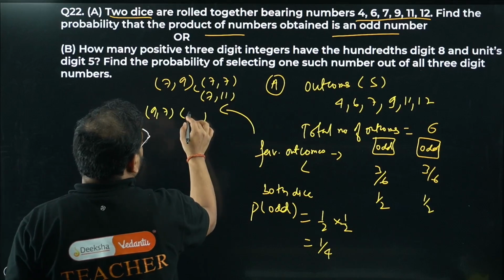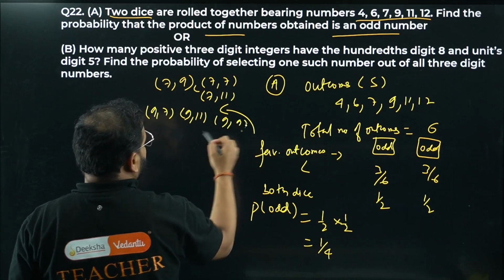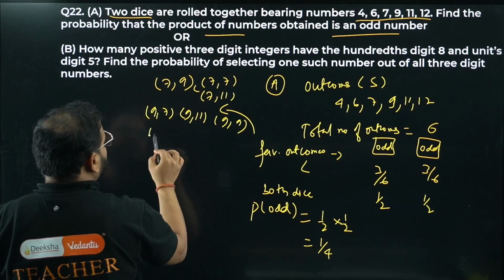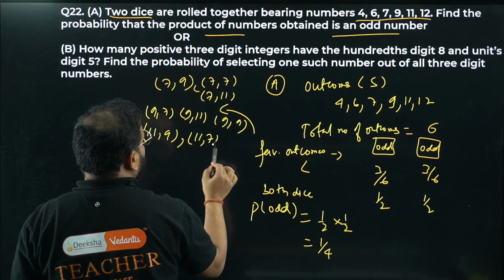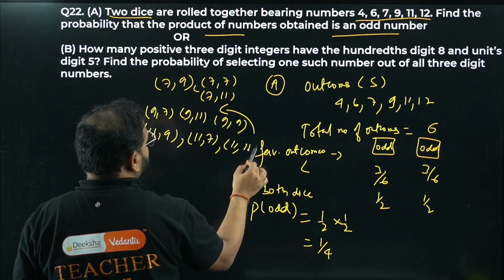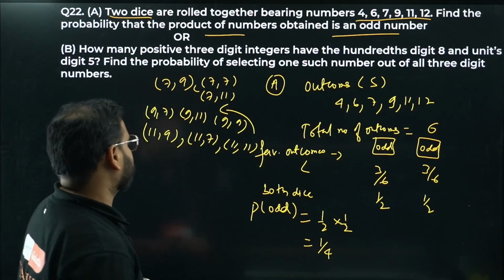Then 11 with 9, 11 with 7 and 11 with 11. Check this out: 1 2 3, 1 2 3, 1 2 3. So the total is 9 by 36.